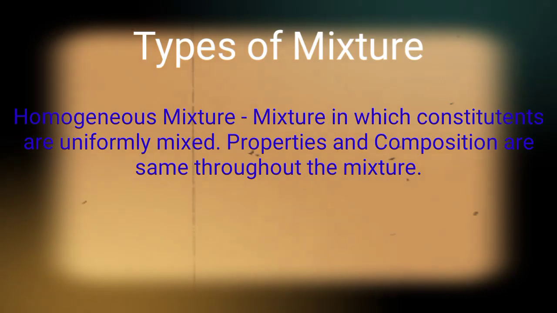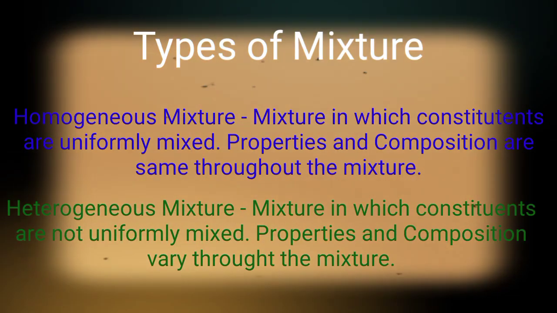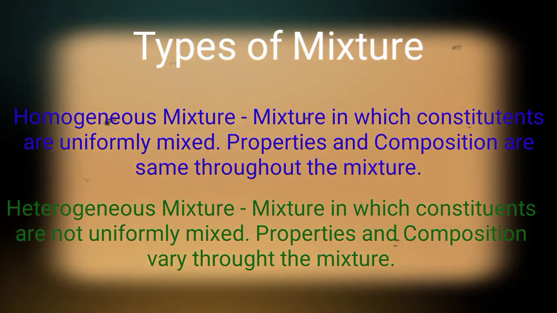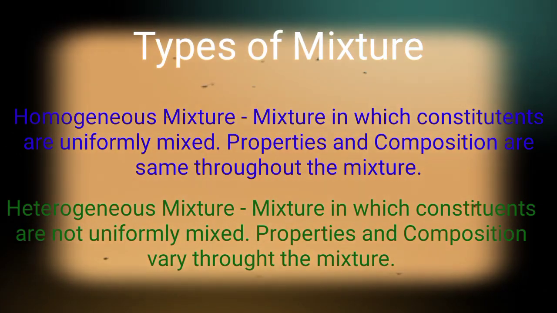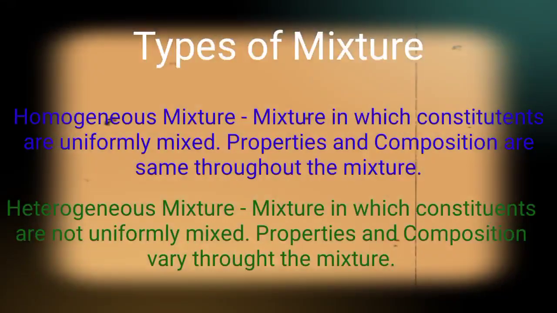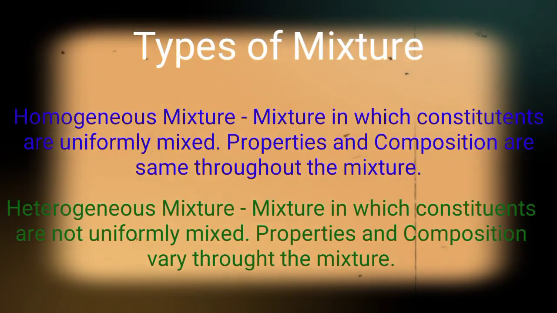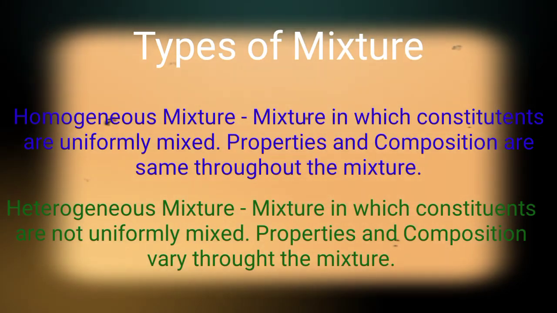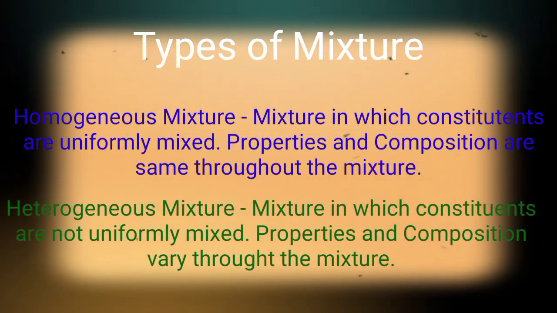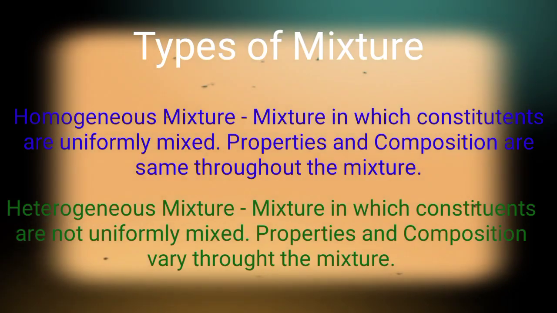Now we'll study the types of mixtures. First type of mixture is the homogeneous mixture. What is a homogeneous mixture? A mixture in which constituents are uniformly mixed. Properties and compositions are the same throughout the mixture. Heterogeneous mixture is a mixture in which constituents are not uniformly mixed. Properties and composition vary throughout the mixture, okay.